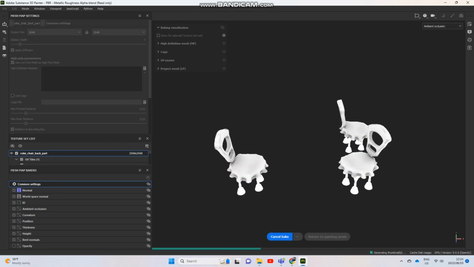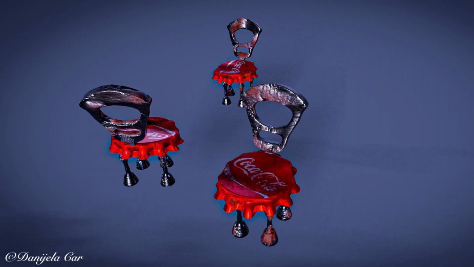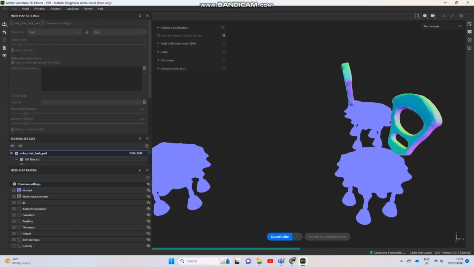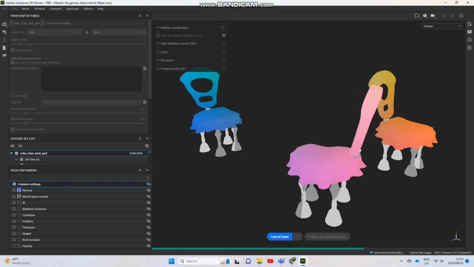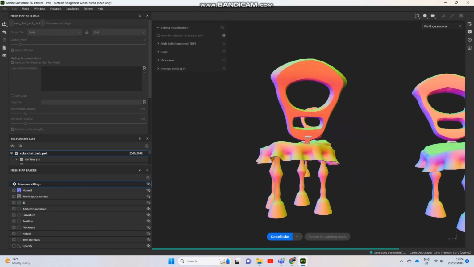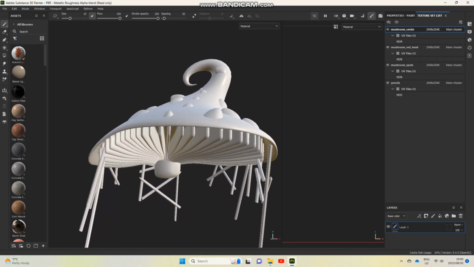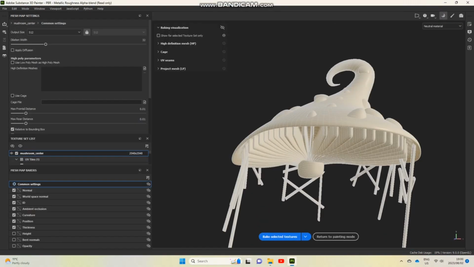So I made Coca-Cola inspired chairs for my fairy, and I thought it was so cute. This was a project I did in 2023, and here's a mushroom with like pencils. It was like for the whole diorama.